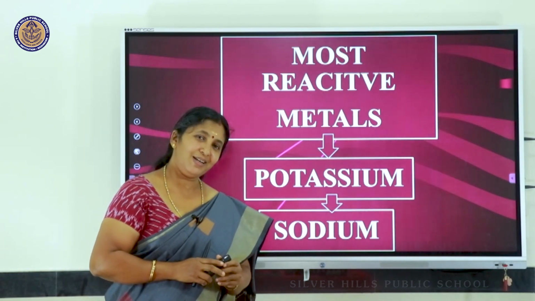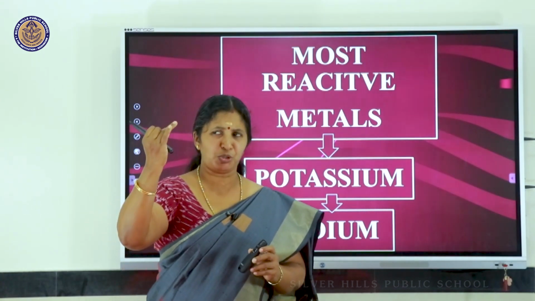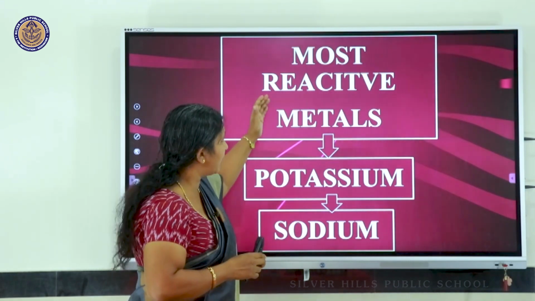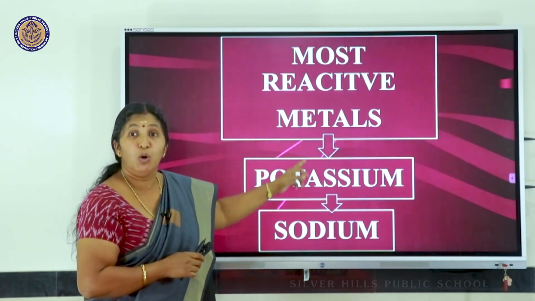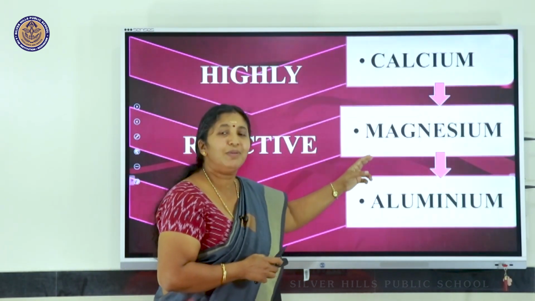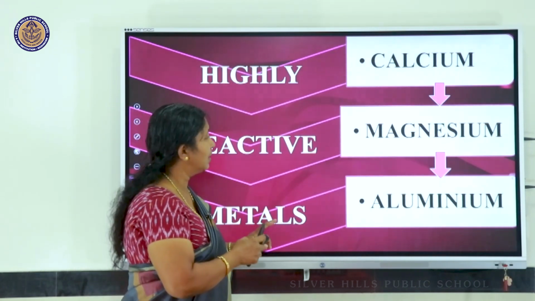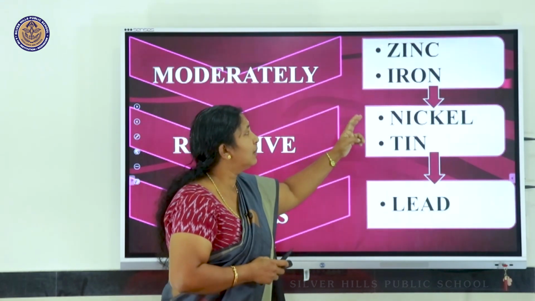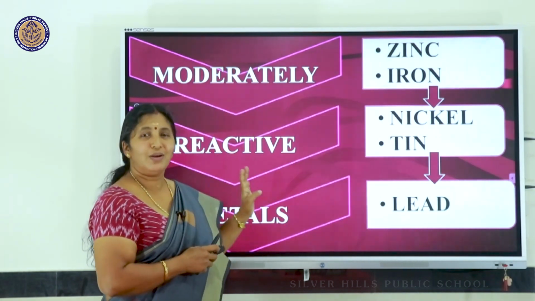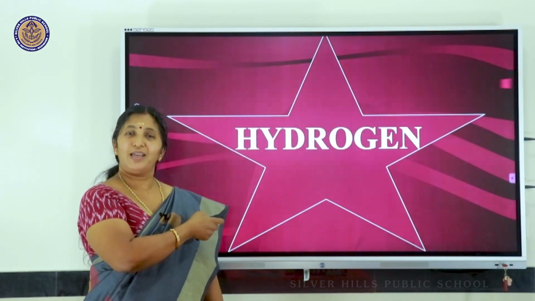Did you understand that? Once again, remember the order: potassium, sodium, calcium, magnesium, aluminium. What is potassium and sodium? They are the most reactive metals. Then we have calcium, magnesium, aluminium, highly reactive metals, followed by zinc, iron, nickel, tin and lead. They are the moderately reactive metals. And after that we have hydrogen.